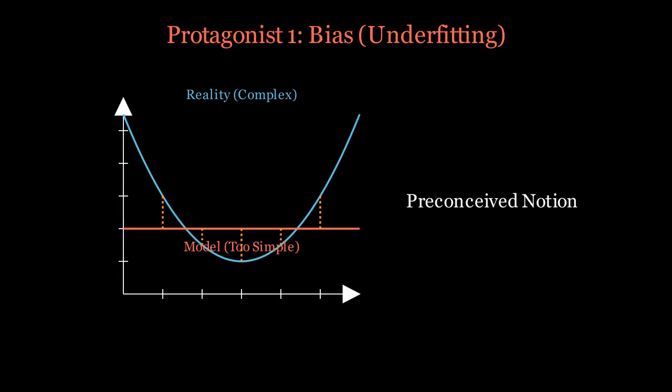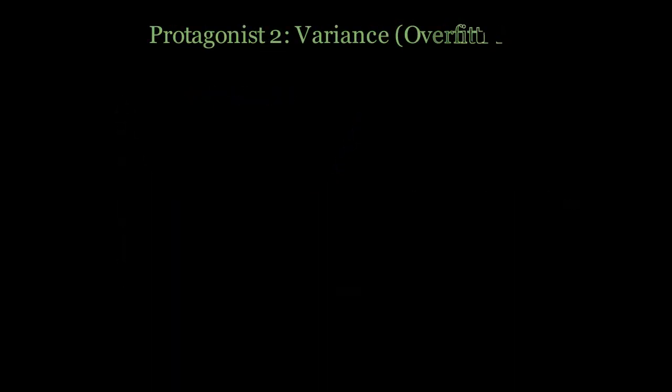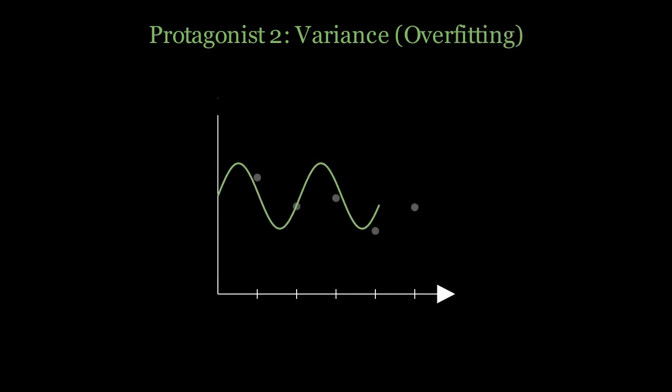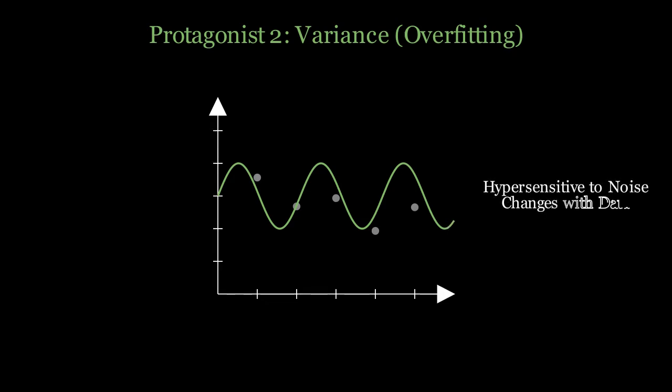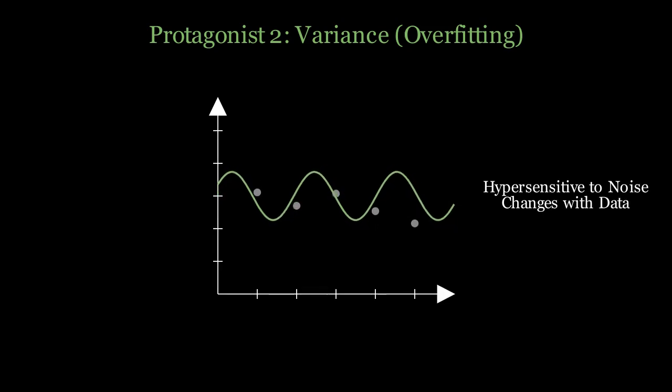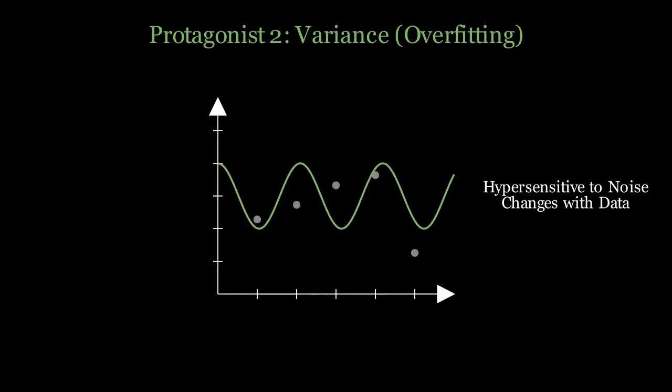Now meet the second protagonist, variance. Variance refers to the amount by which your model's prediction would change if you estimated it using a different training data set. A model with high variance is hypersensitive. It interprets the random noise in the training data as if it were a real pattern. When it sees new, unseen data, it fails miserably because the noise has changed. This is called overfitting.